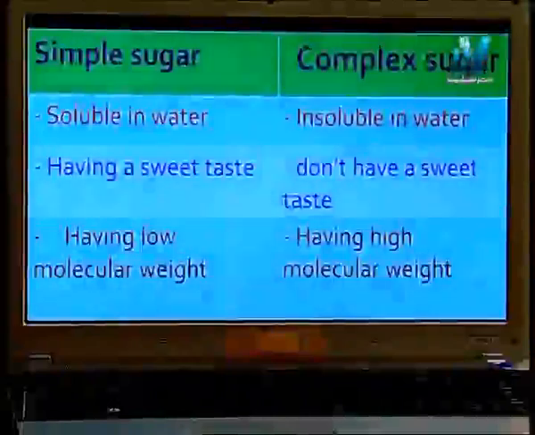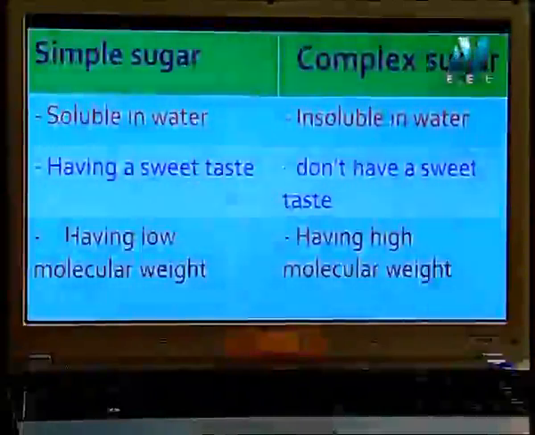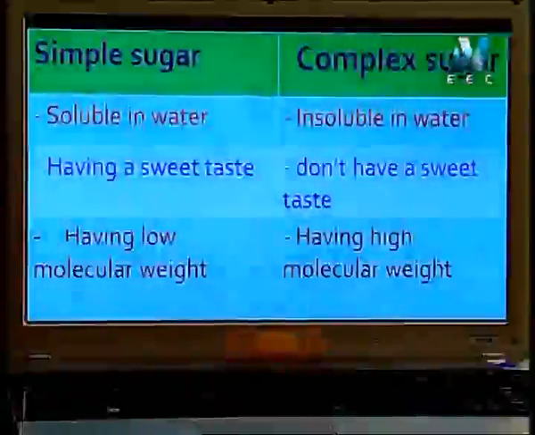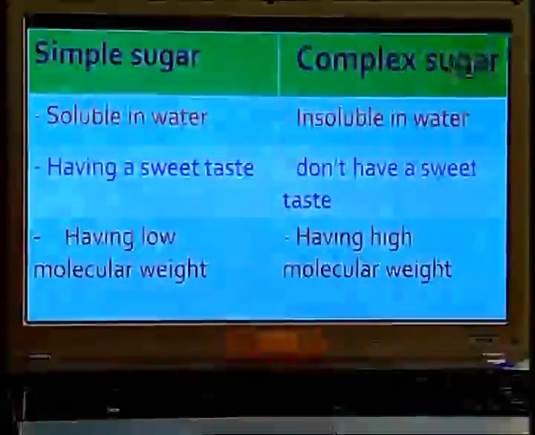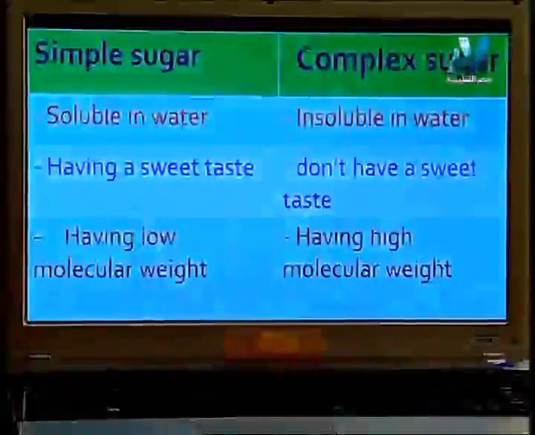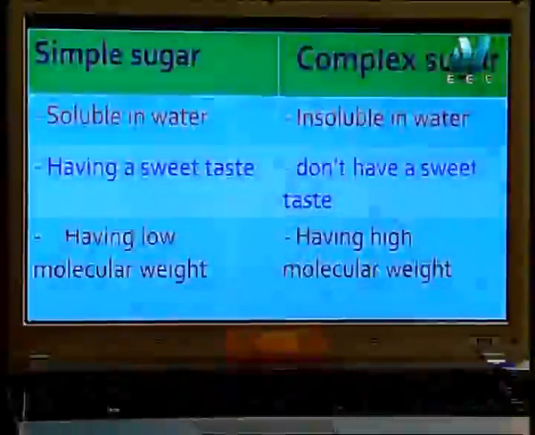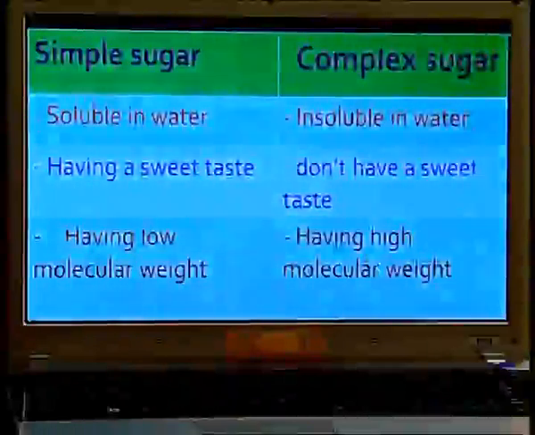What about the taste? Simple sugar has a sweet taste, but complex sugar doesn't have a sweet taste. Simple sugar has low molecular weight because it consists of just one molecule or two, but complex sugar has high molecular weight.